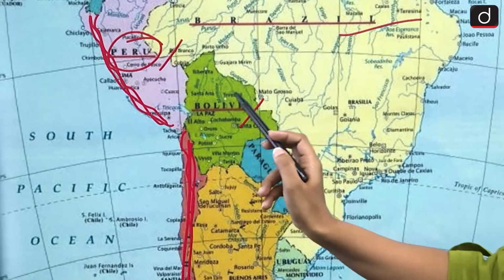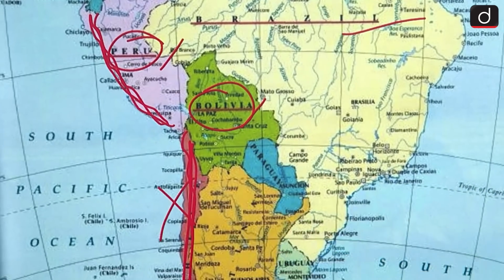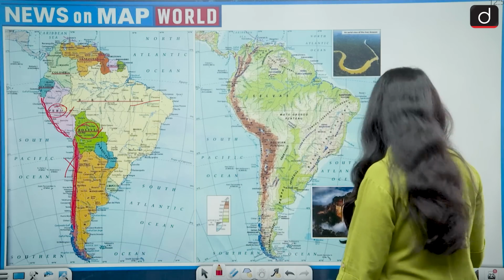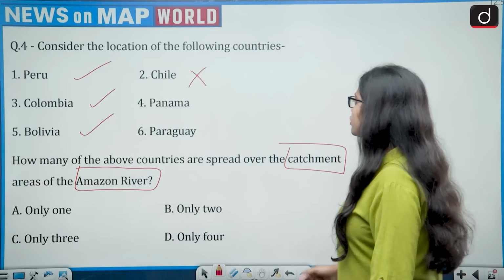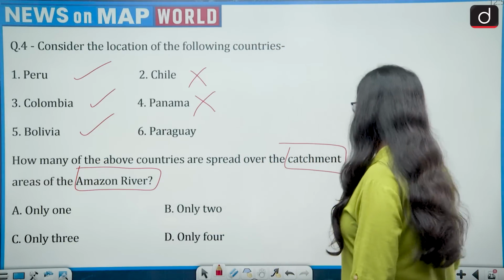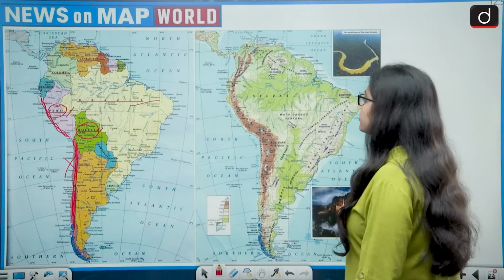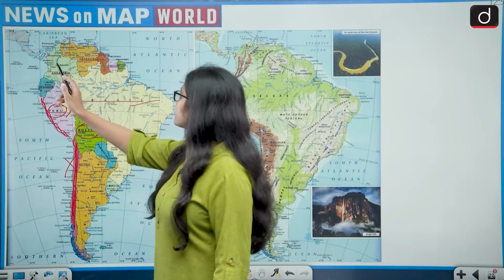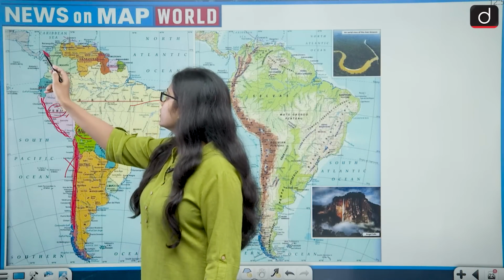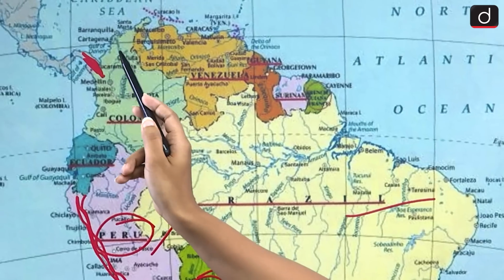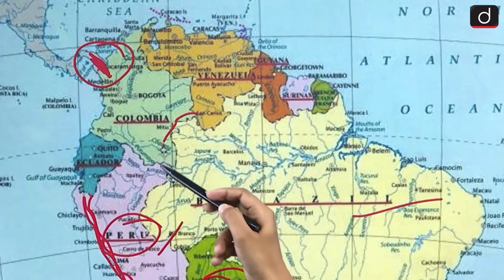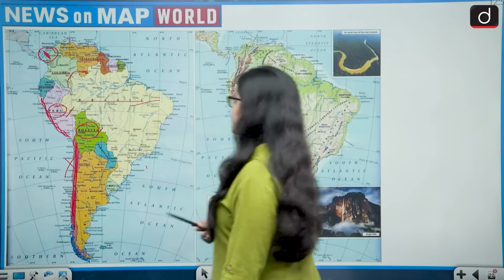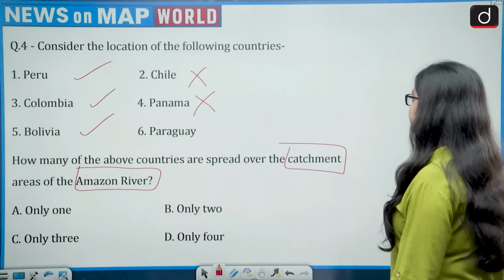It goes to Peru and Bolivia, but the catchment area does not go to Chile. Panama also does not go, because Panama lies to the north of Colombia and Venezuela. It goes only till Colombia and Venezuela. So Panama also gets eliminated.